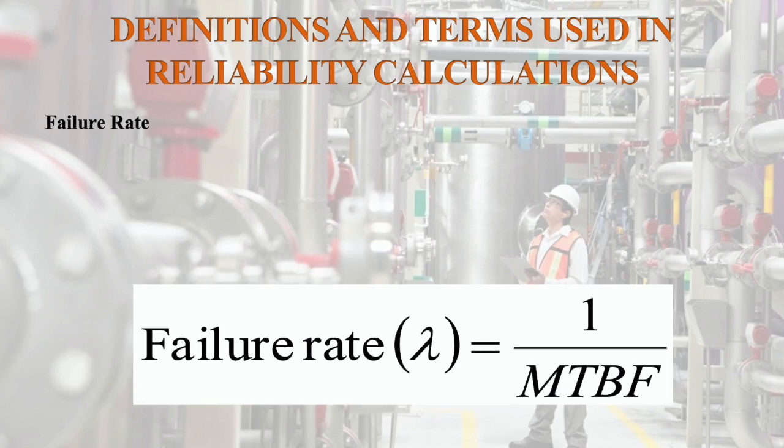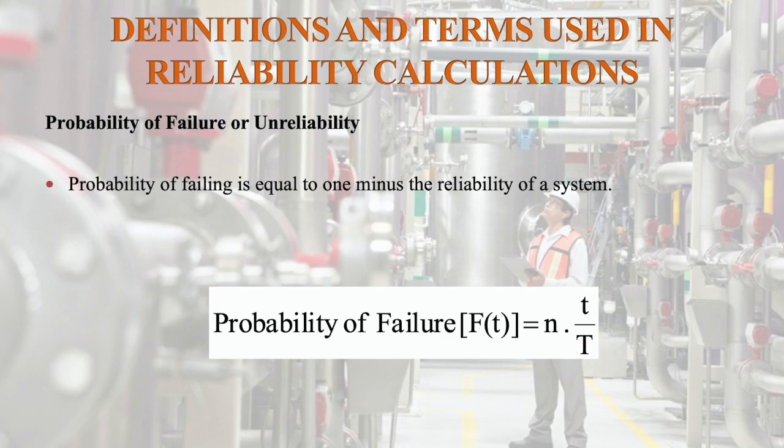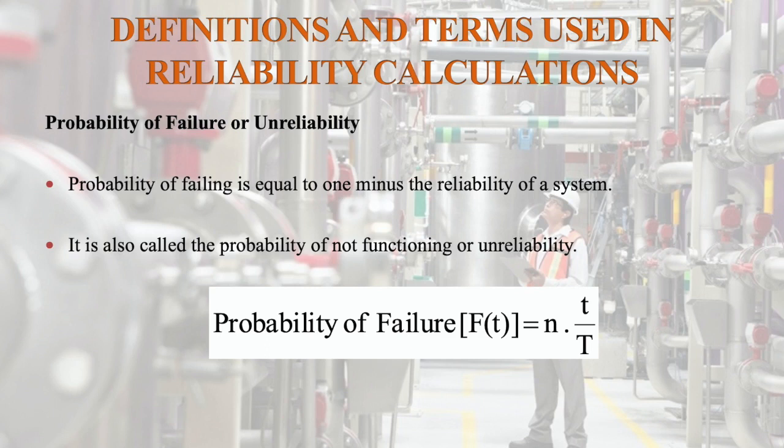So failure rate is the number of failures per unit time. Therefore, failure rate lambda is equal to 1 by MTBF. Probability of failure or unreliability: the probability of failing is equal to 1 minus the reliability of a system. It is also called the probability of not functioning, or unreliability, that is the probability of failure F(t)